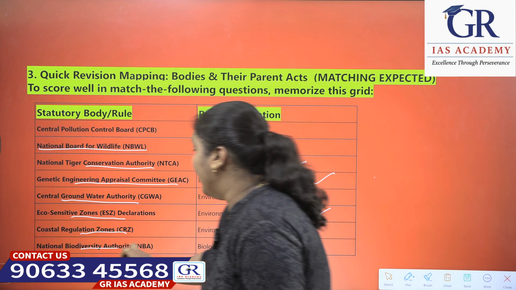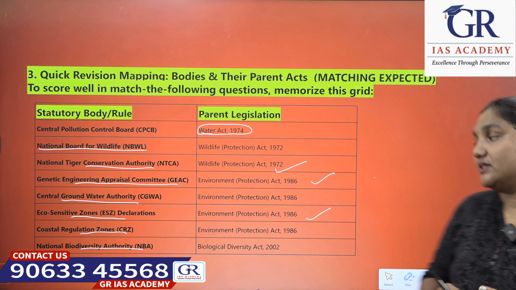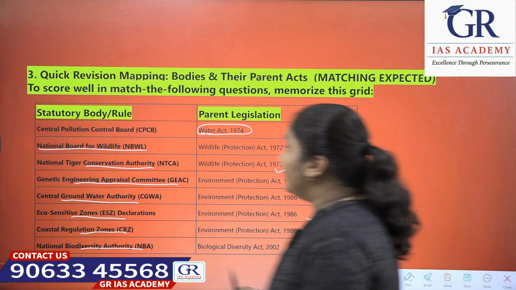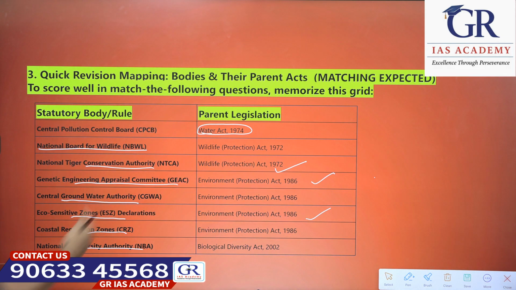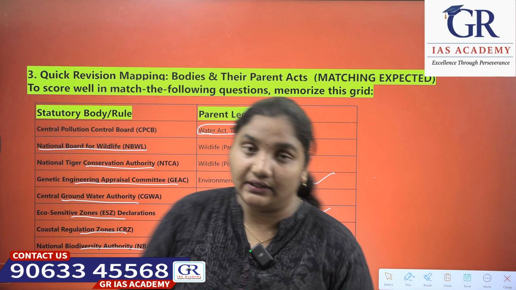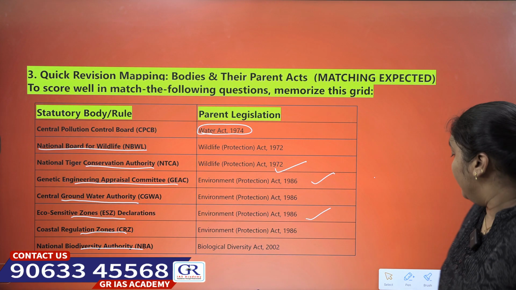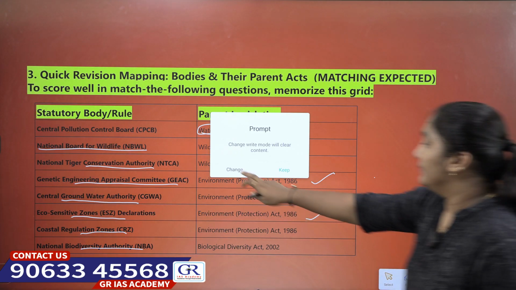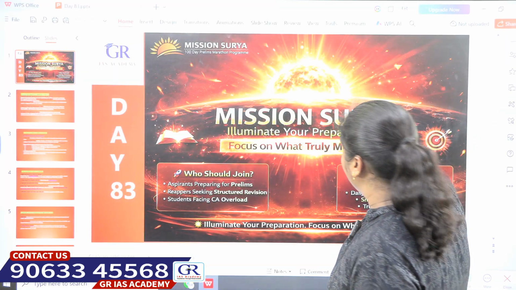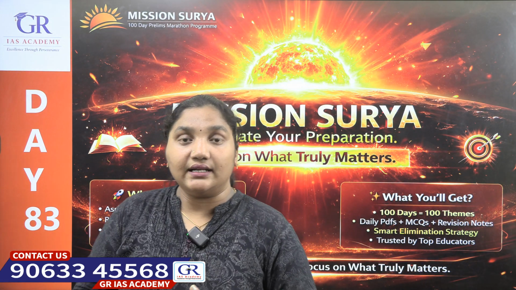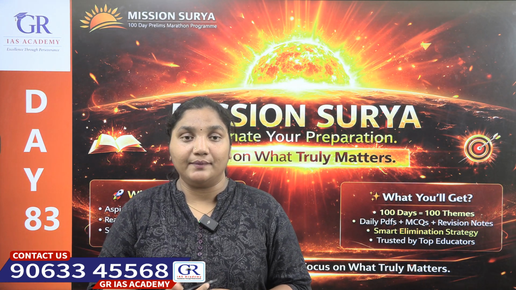Next is the National Biodiversity Authority, NBA, which comes under the Biological Diversity Act 2002. These are a few statutory bodies or rules which come under their parent legislations. This is required to score well in match-the-following, so memorize this grid. These are the few laws we have seen today for the environment topic.